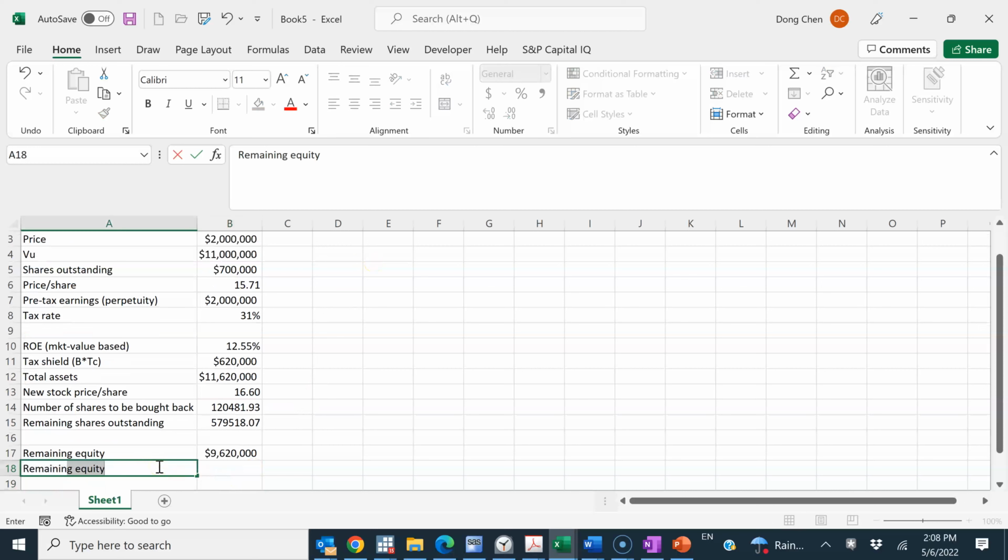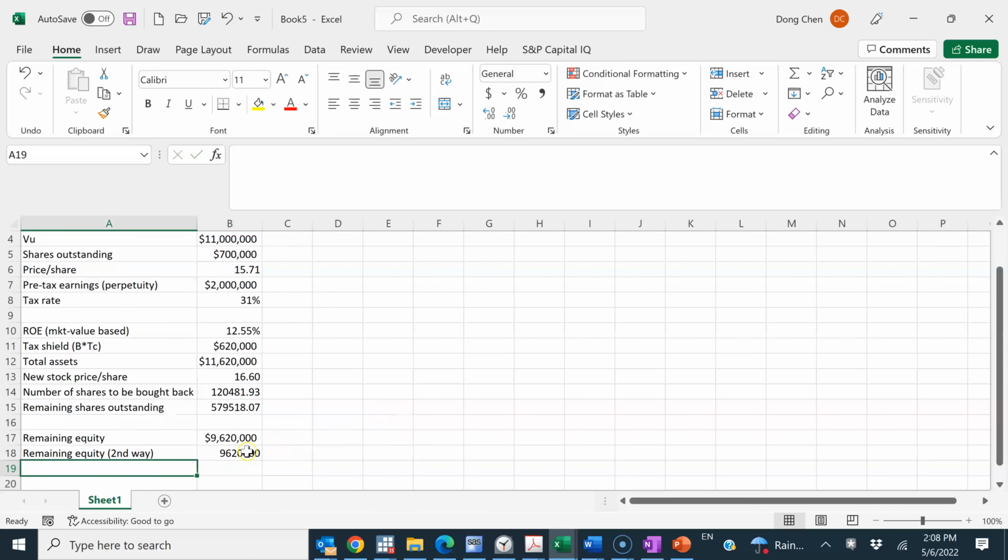And another way to get the same answer, the second way, is the new stock price per share multiplied by the remaining shares outstanding. You can see these two ways will give us exactly the same answer. Otherwise, there might be some issues.